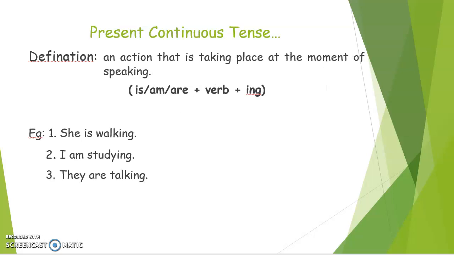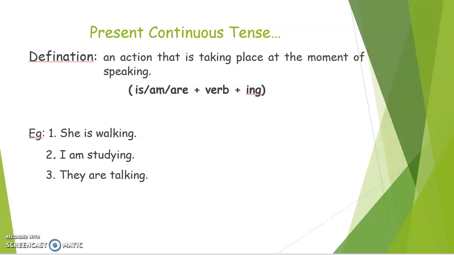Now let's see what is present continuous tense. An action that is taking place at the moment of speaking. It simply means that whatever is going on now and is continuing for the time being is known as present continuous tense. Simple. What do we need for this? Is or am or are plus verb plus ing. It simply means whatever is going on now is known as present continuous tense.